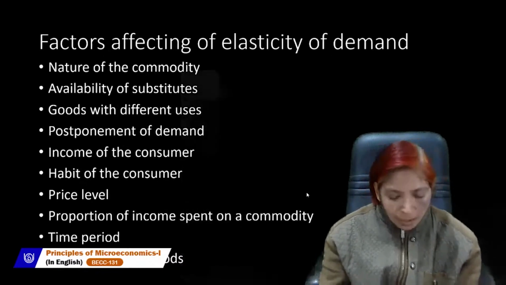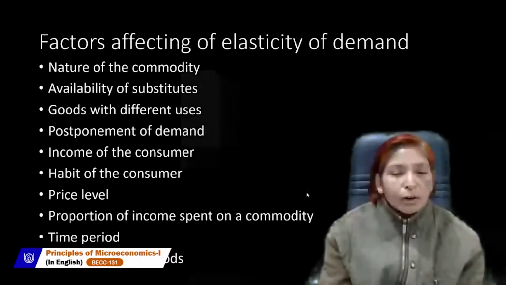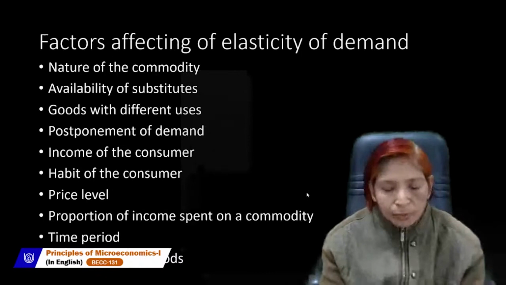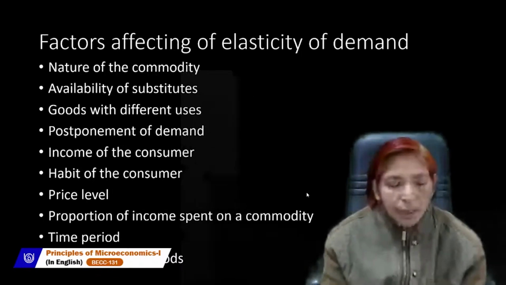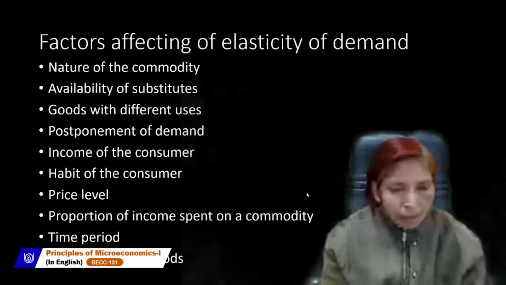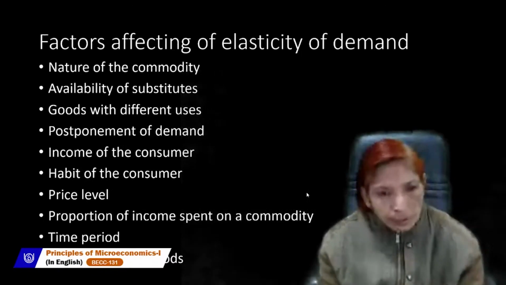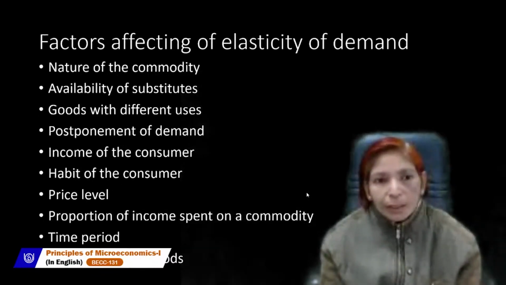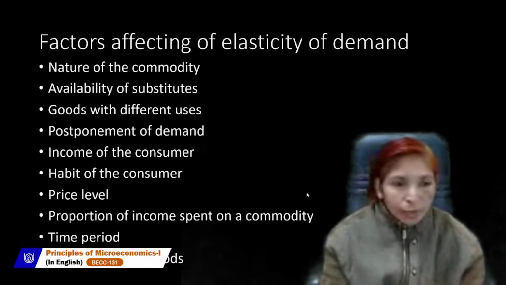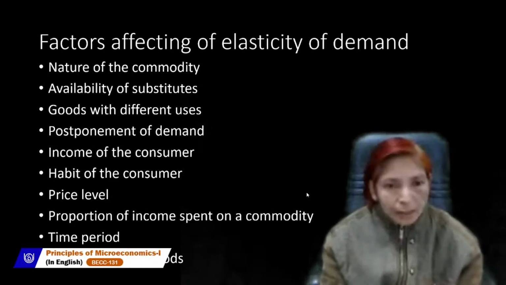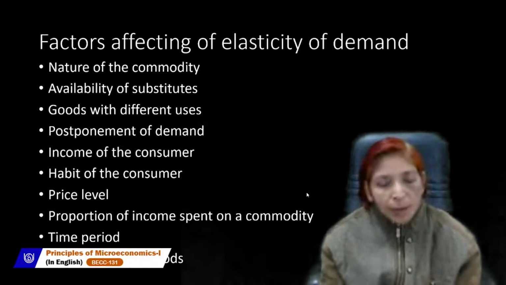Next point is postponement of demand. If your demand can be postponed to the future, for some products we can postpone demand. If a commodity is not necessary for us, then we can postpone our demand. If demand can be postponed, then demand will be called elastic. And if postponement is not possible, like if we are hungry, then we can't postpone the demand for chapati for the future.